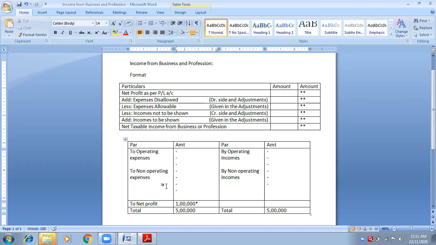Therefore, those expenses which are deducted and not paid have to be added back, because they are not real expenses. That particular cash has not gone out of your hand. So you need not deduct those expenses, but you have already deducted, therefore add it back.